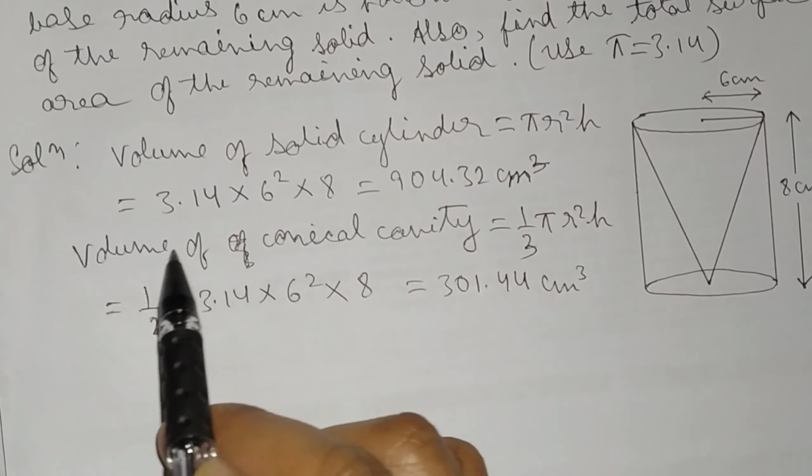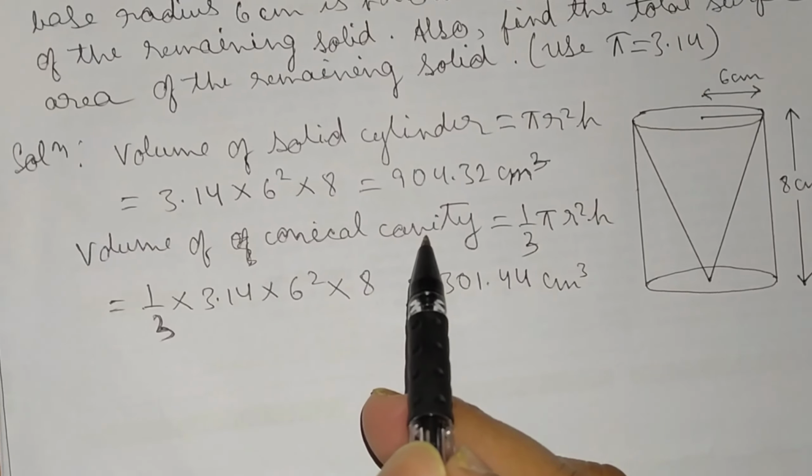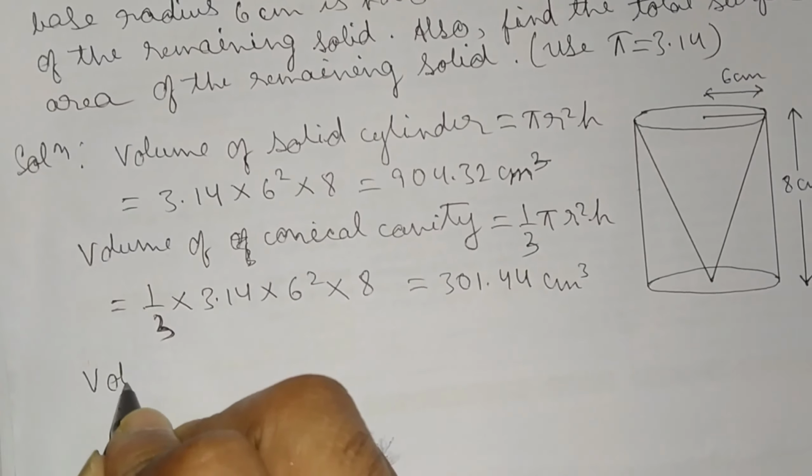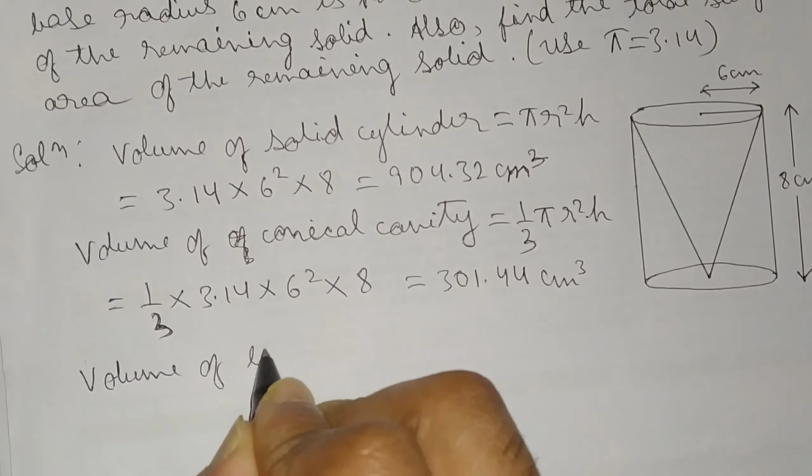Volume of the remaining solid. We subtract the volume of conical cavity from the volume of solid cylinder.